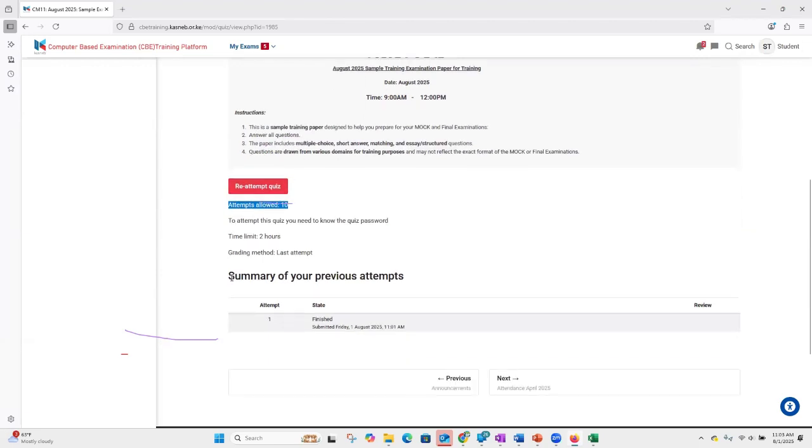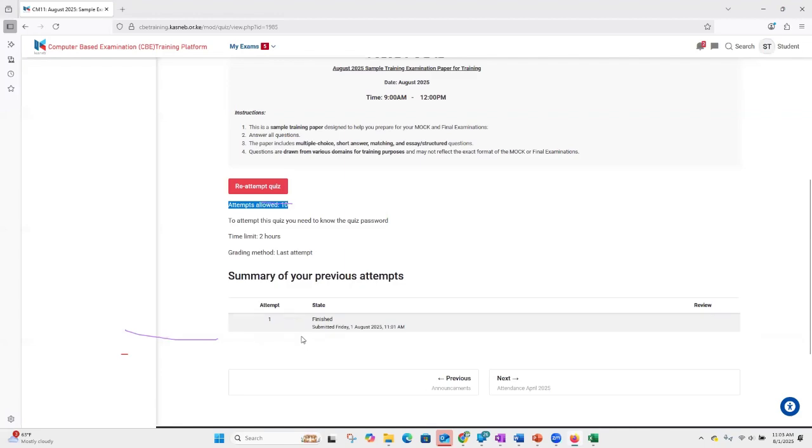I'm sure now the word attempt is clear. It's from when you click on the start attempt until you click on the finish button, or when the time allocated ends. That is when your one attempt will end. I hope now it's clear: the number of attempts, why there are many on the training, why you will get fewer on the mocks, and why you will find just one when it comes to the examination.